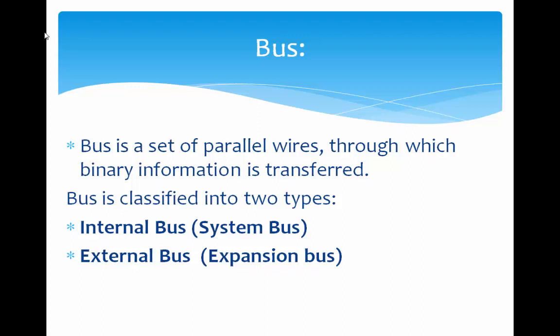What do you mean by bus? Bus is a set of parallel wires through which binary information is transferred. Means in a computer system, if we want to transfer any data between components of the computer, this is performed using these buses. Buses are classified into two different types. Those are internal bus and external bus.